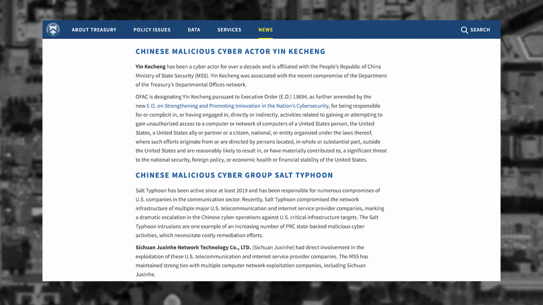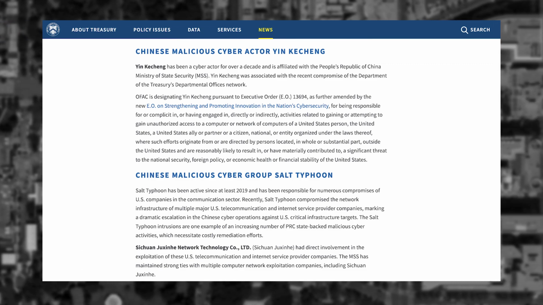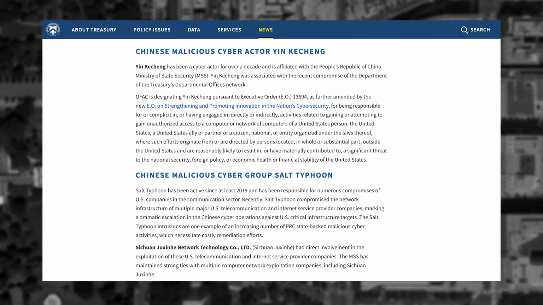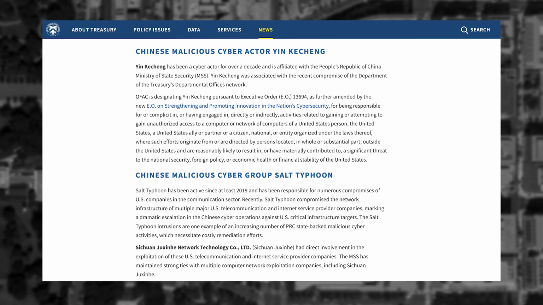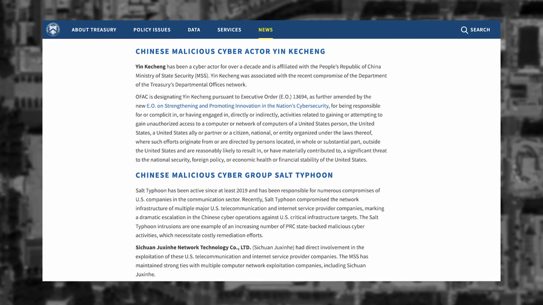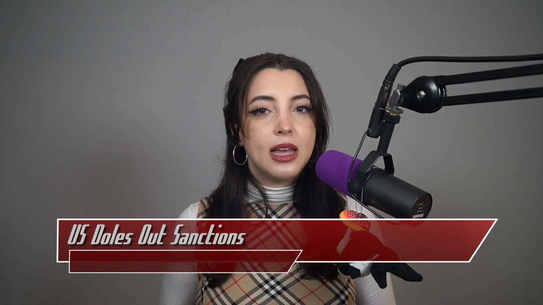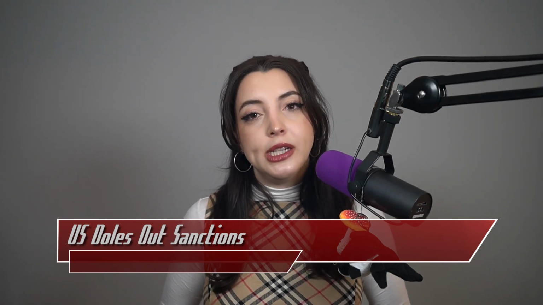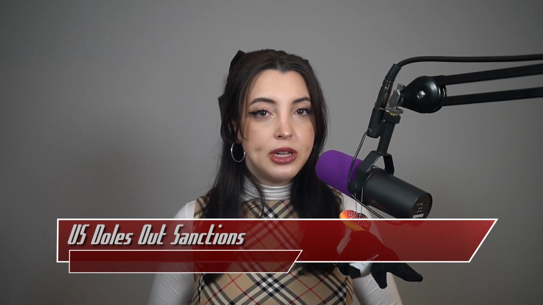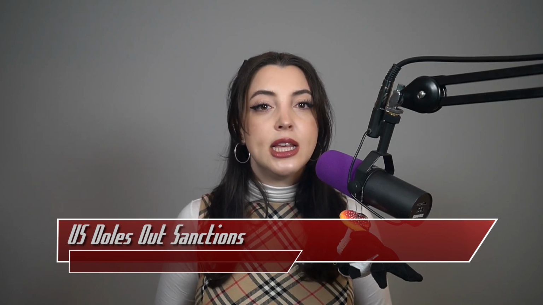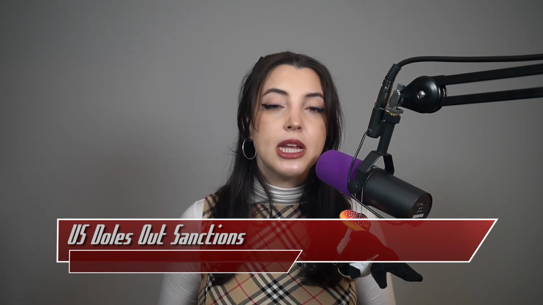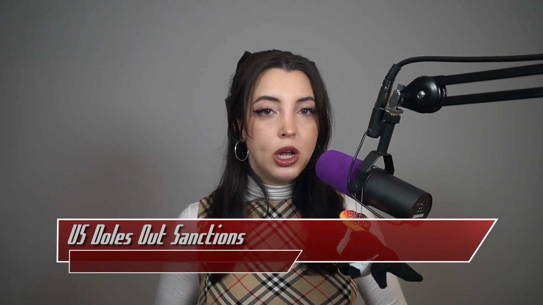Sichuan Zhujianhe Network Technology Company Limited is pointed at having direct ties to Salt Typhoon and to have had direct involvement with the US telco infiltration. These sanctions mean that, quote, all property and interests in property of the designated persons described in this article or in the announcement that are in the United States or in possession or control of US persons are blocked and must be reported to OFAC.